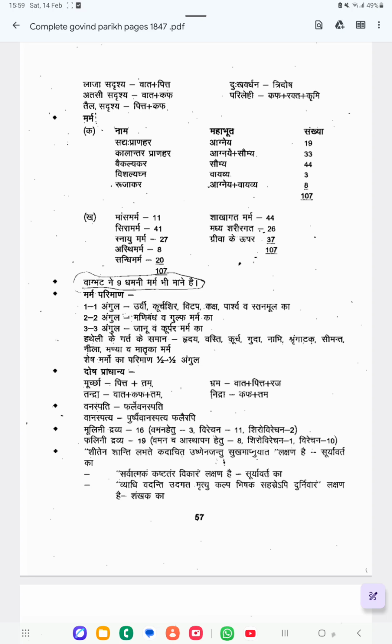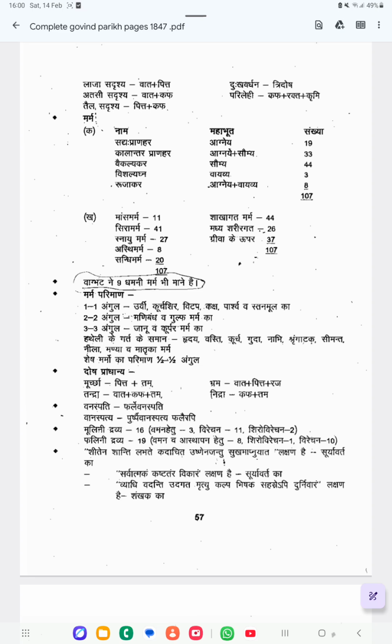Which Mahabhutas are predominant? In Sadhyo Pranahara, Agni Guna is more predominant, and the total number of Sadhyo Pranahara marmas is 19. In Kalandara Pranahara, Agni and Saumya Guna are predominant, and the total number is 33. Vaikalyagara marma is Saumya Guna, and there are 44 Vaikalyagara marmas.